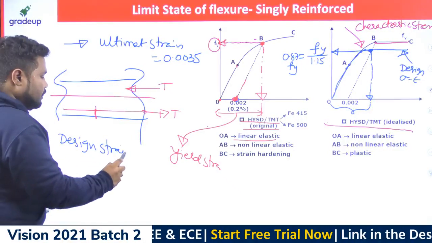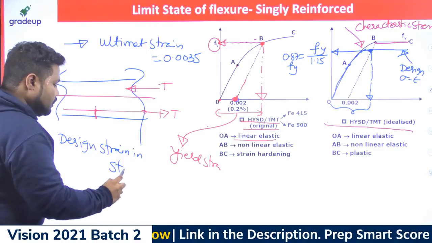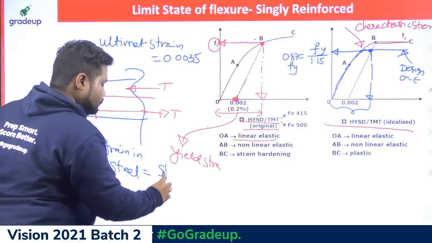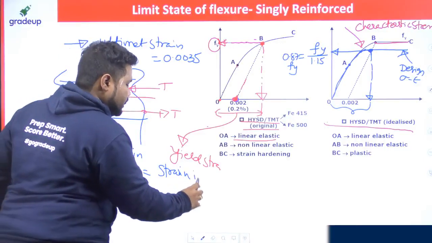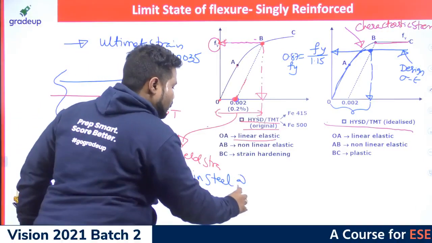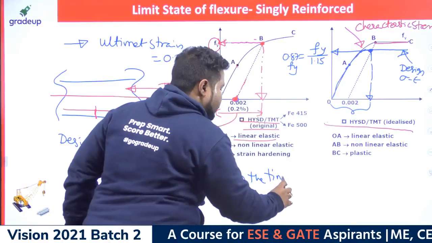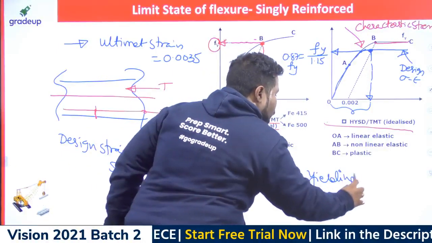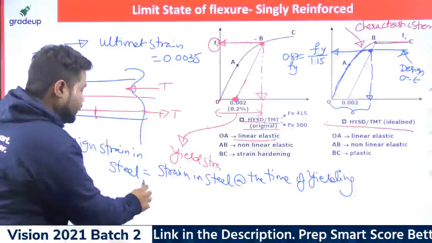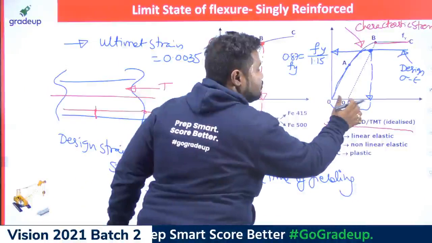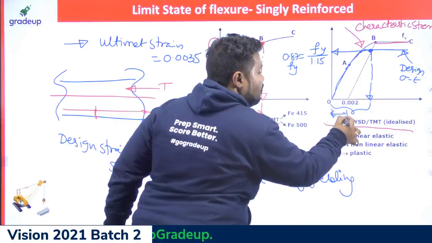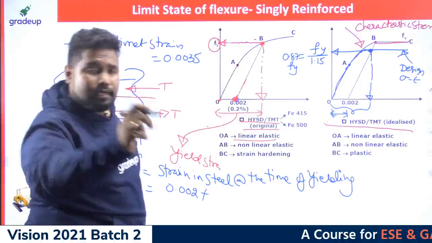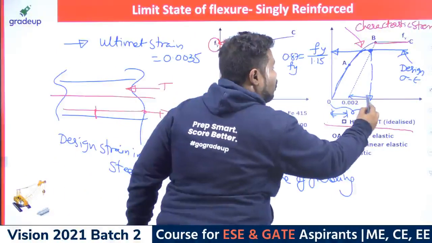Design strain in steel, or strain in steel at the time of yielding, indirectly. So after considering factor of safety and everything, you already know this value is how much? 0.002, right? So 0.002 plus this value. So how much is this one?